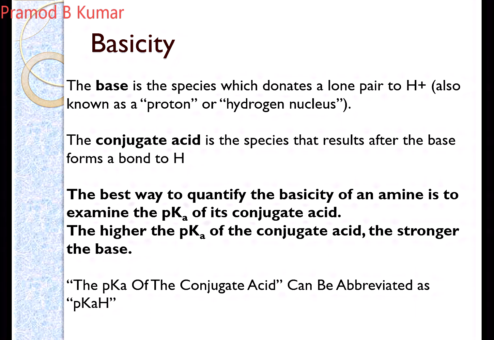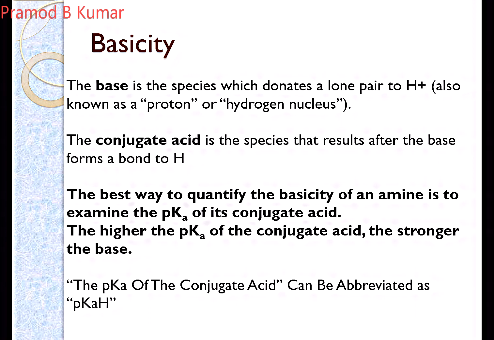So as the pK of the conjugate acid increases, your basicity increases. This is also represented by pKaH, because it is the protonated form which accepts a proton from your system.